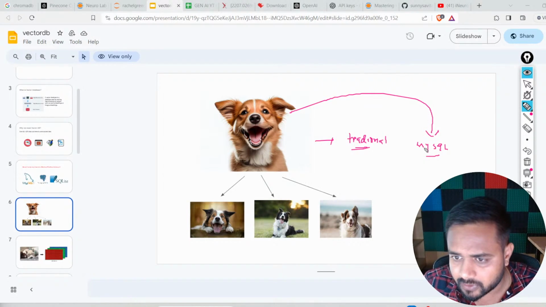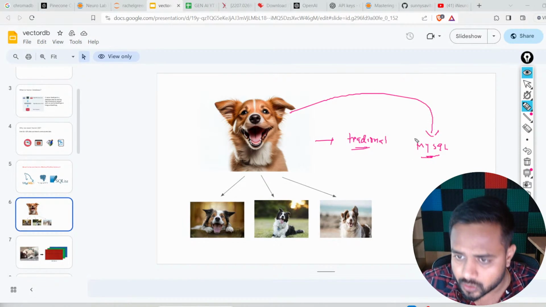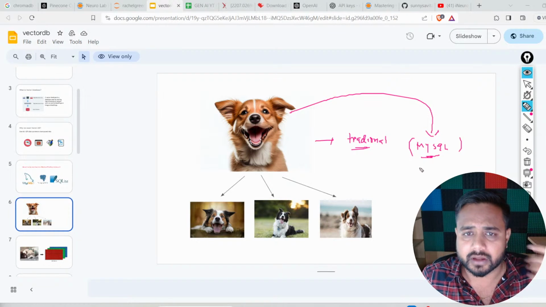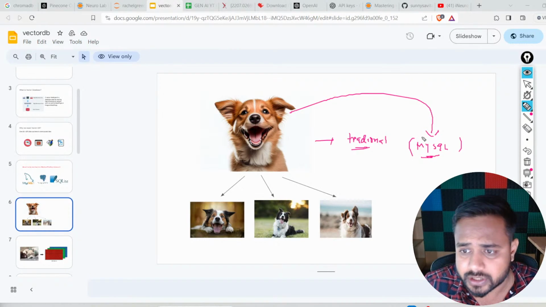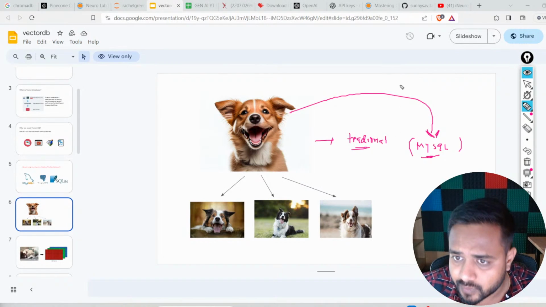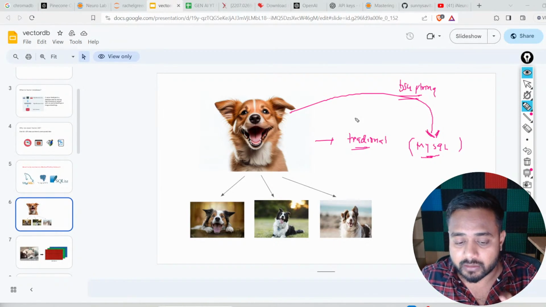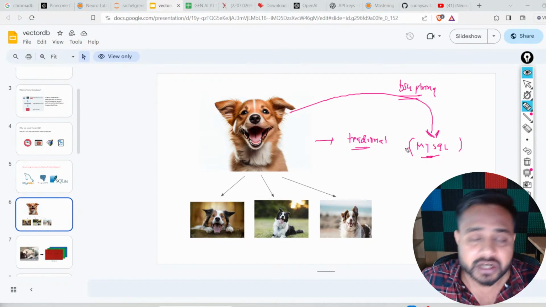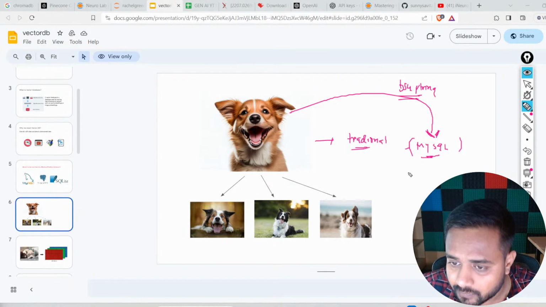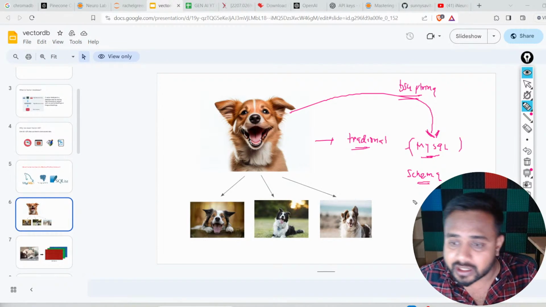Now guys, definitely I will be able to do that. I will be able to save the image, because it has the capability to store a binary object. One way is to convert this image into a base64 string and save it. But if we are going to save this image inside the traditional database, I will have to define a schema there.